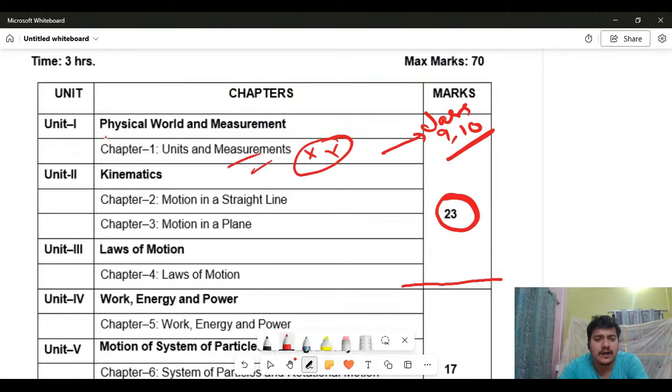After that, we go to kinematics. Motion in a straight line, motion in a plane, and laws of motion are the things you need to learn, because this is actually the backbone of class 11. This part is very, very important.